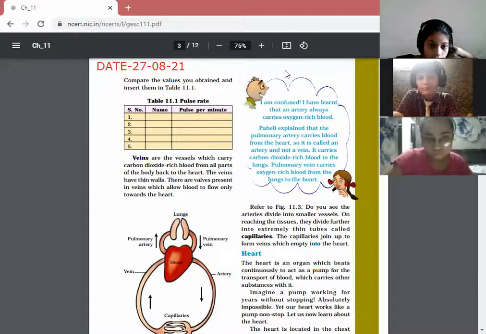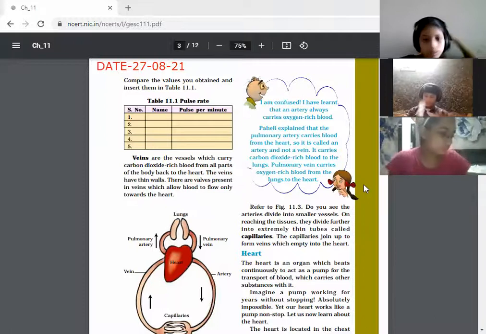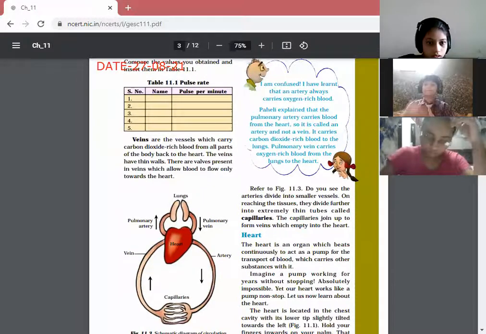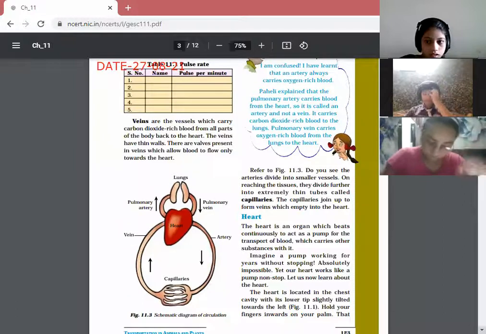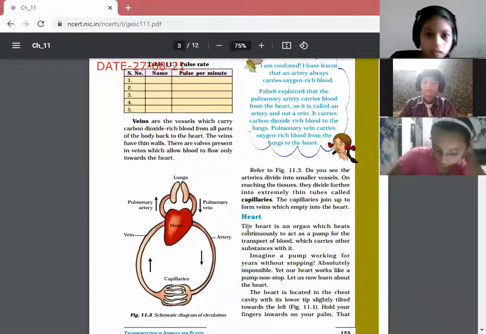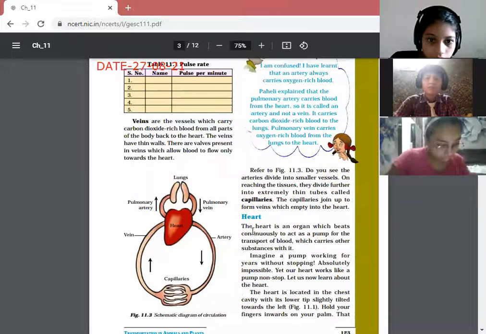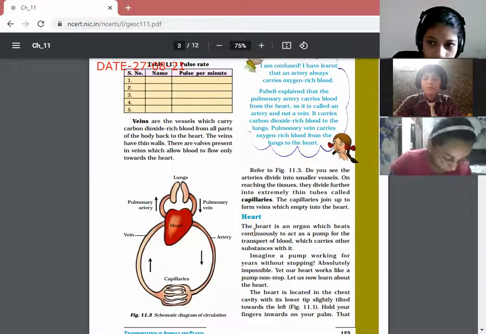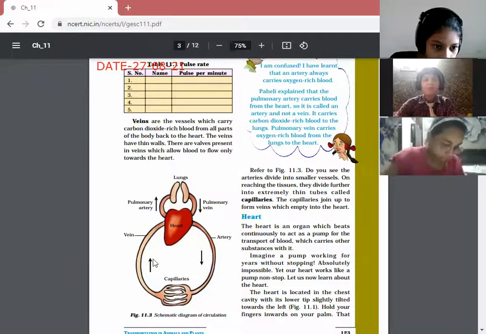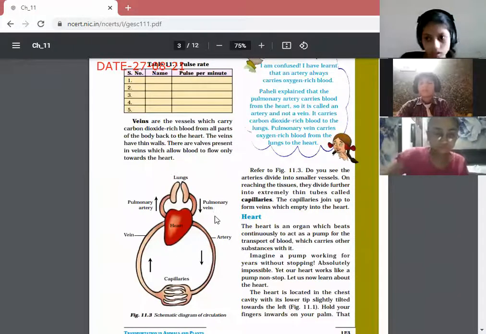Now today we are going to start with another part of our circulatory system, that is the heart, which is a very, very important organ of our body. Heart, what is it? We have to read about the heart first of all. What is its function? What is a heartbeat? All those things we are going to study about the heart. So Zikra, I want you to continue reading from this part, heart.